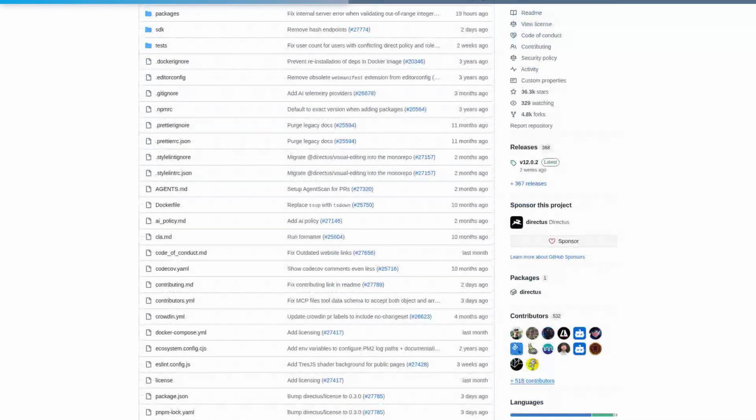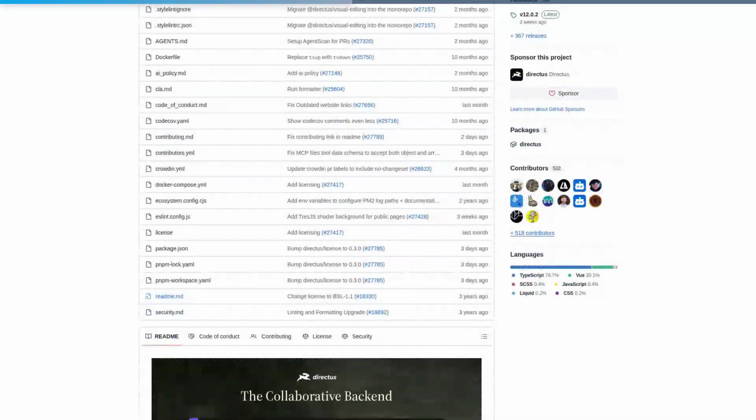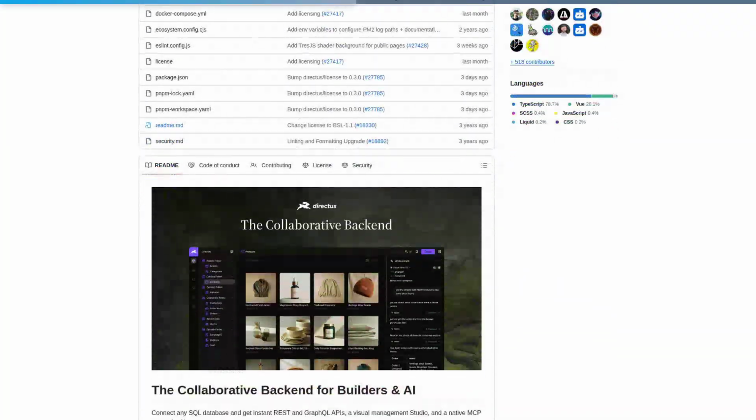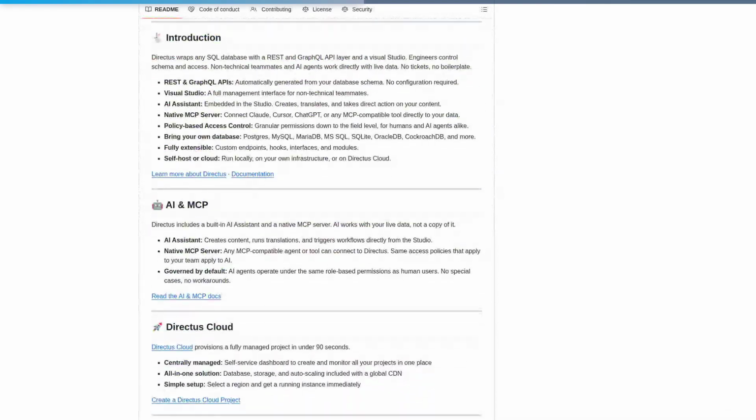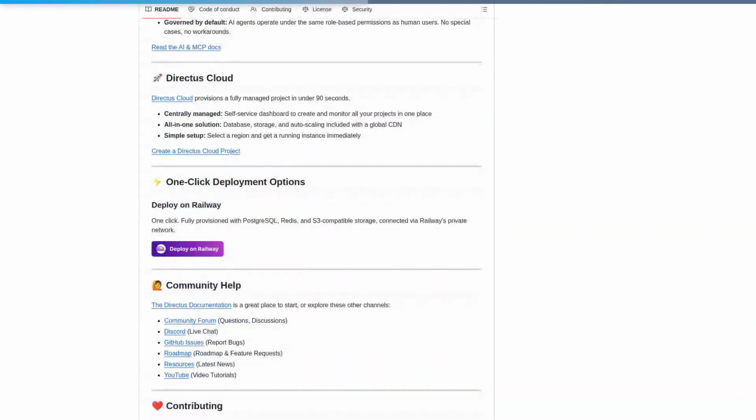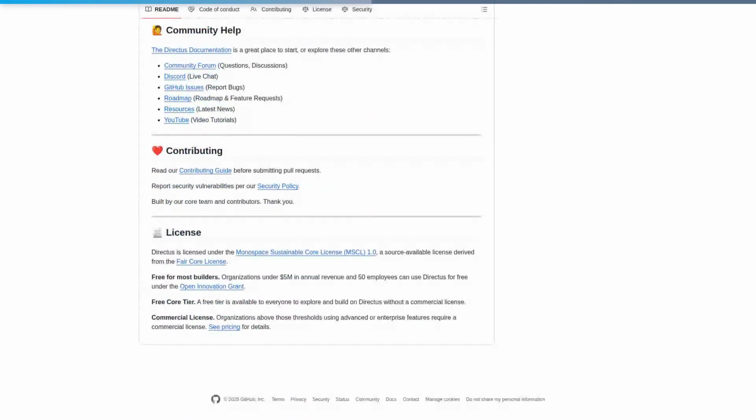It uniquely bridges the gap between engineers and non-technical stakeholders by providing a Visual Studio for data management alongside a native MCP server that lets AI agents like Claude or Cursor interact with live data under the same granular, field-level access controls as human users.